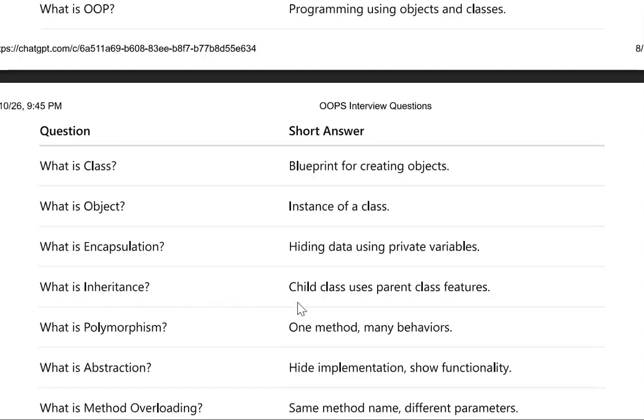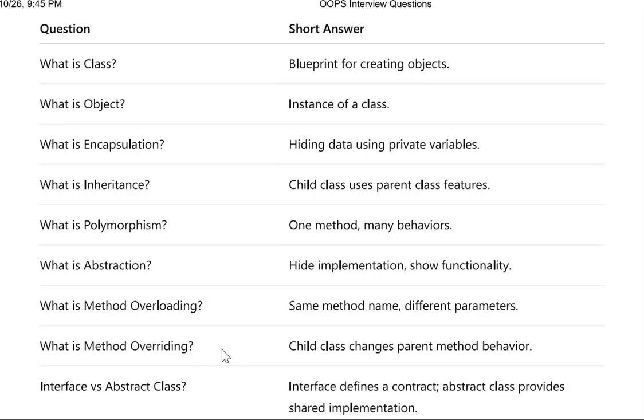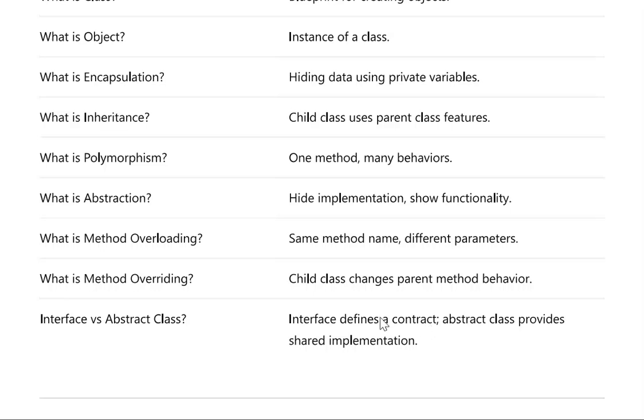What is inheritance? A child class uses parent class features. What is polymorphism? One method, many behaviors. What is abstraction? Hide implementation, show functionality only. What is method overloading? Same method name, different parameters. What is method overriding? A child class changes the parent method behavior.